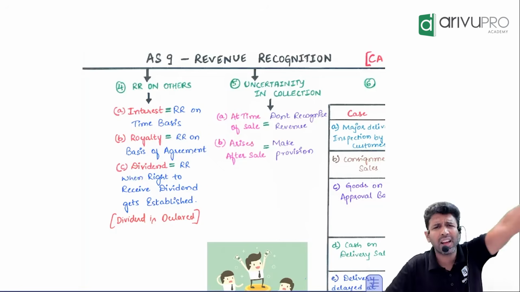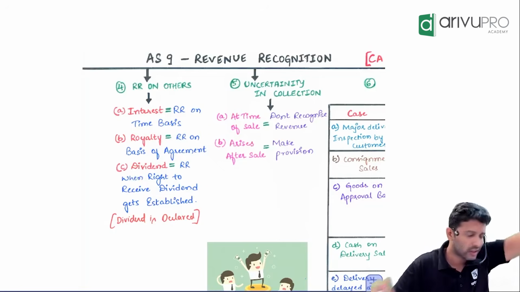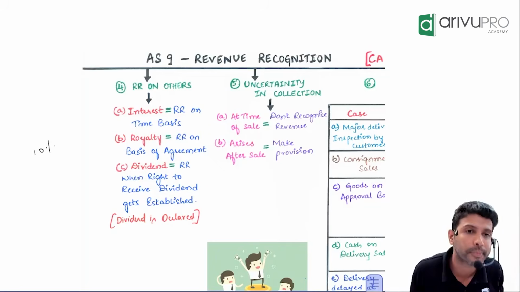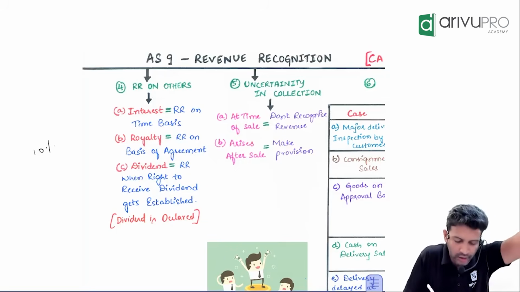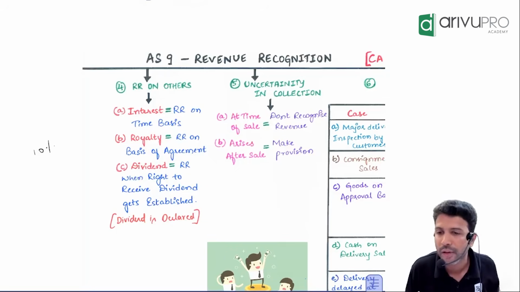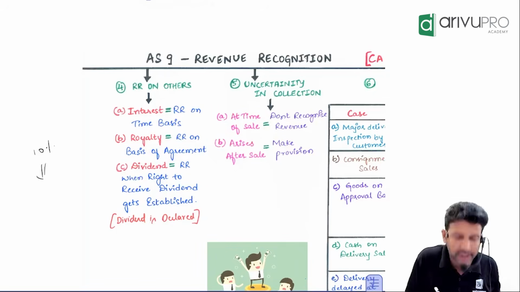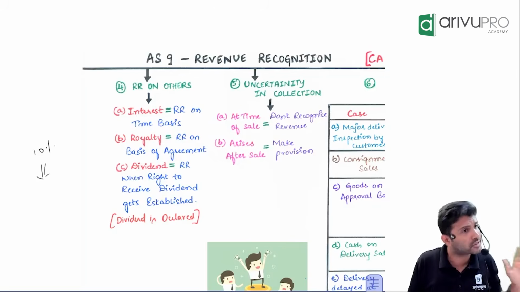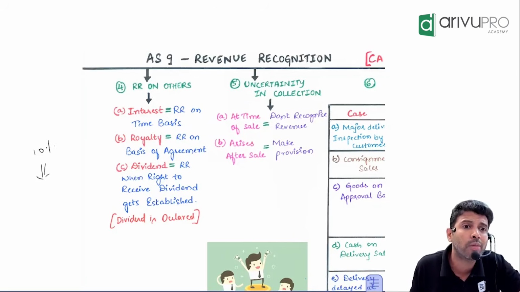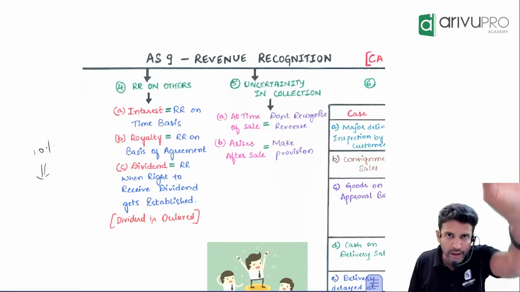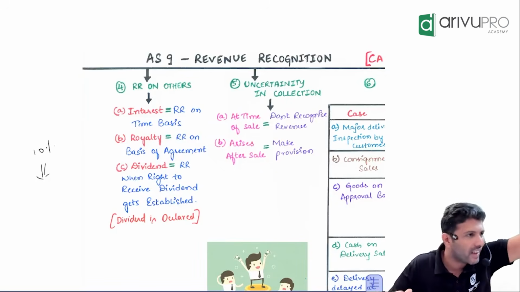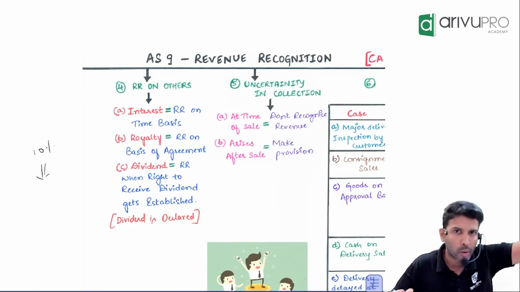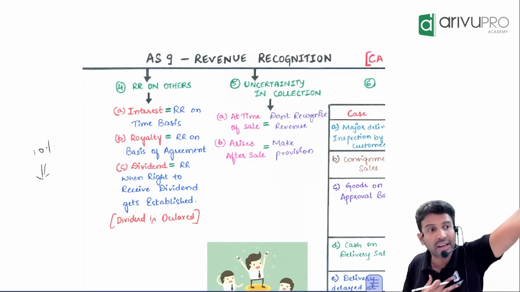In the last 10 years, they have declared a dividend of 10%. So can I say this year also they will declare 10% and book dividend as revenue? You can recognize the revenue when Reliance declares that dividend in their AGM. Only when they declare it, I have a right to receive it.